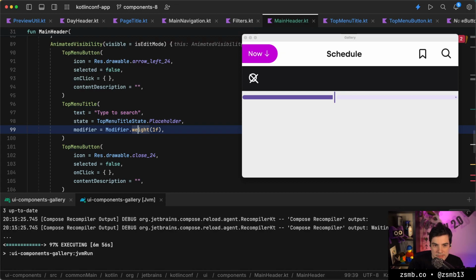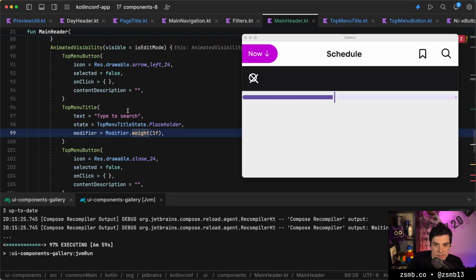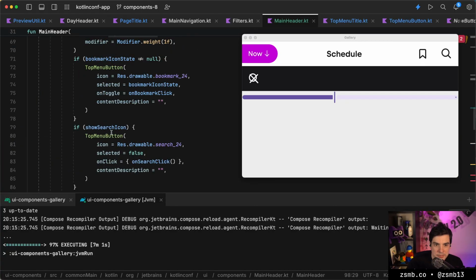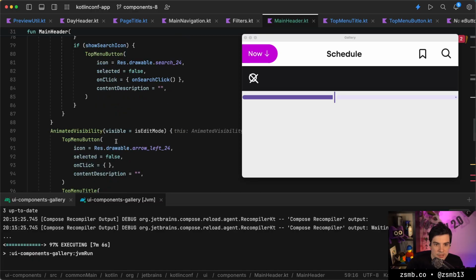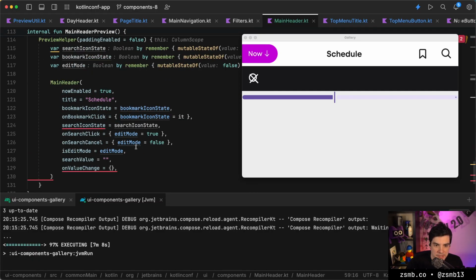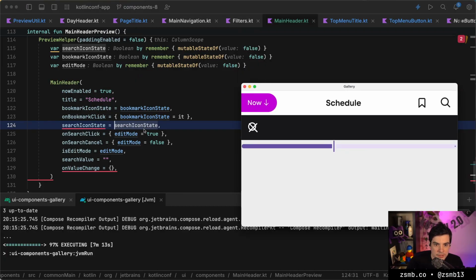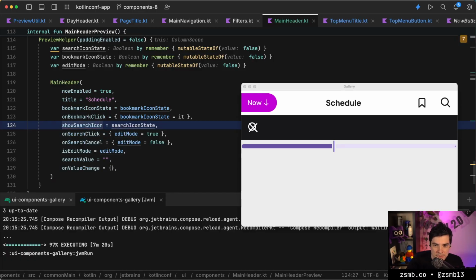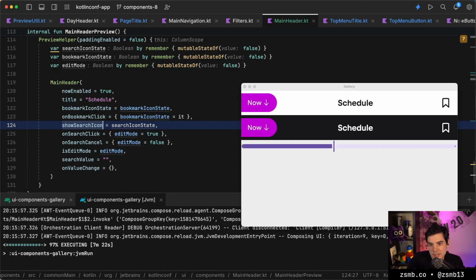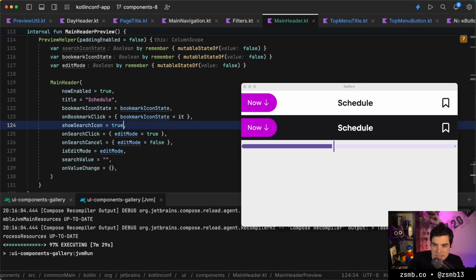And that is not visible. Of course, I didn't put any of these things into a row, which is a bit suspicious. Oh, and of course we have compilation errors because again, I changed stuff. So one of these is now a different name. So this was the show search icon parameter. So if I fix that and save, now things are visible, except I wanted to set this to true so that I can actually see the icon.